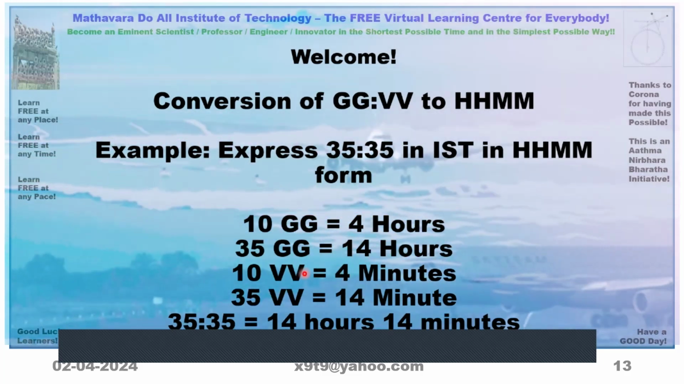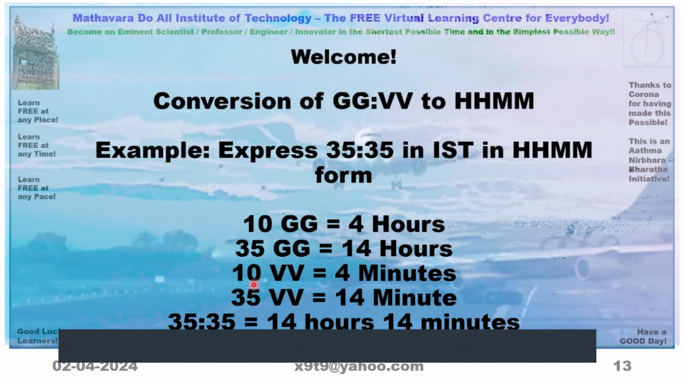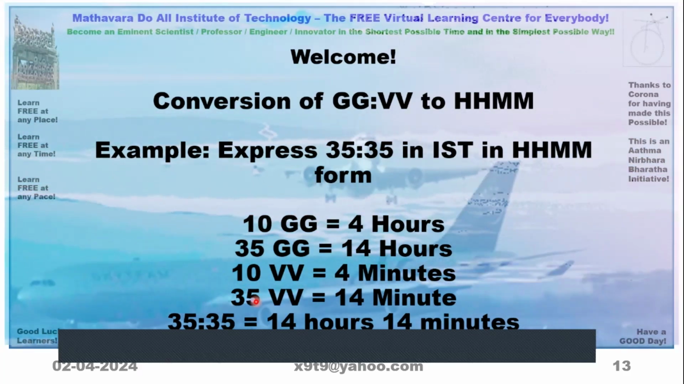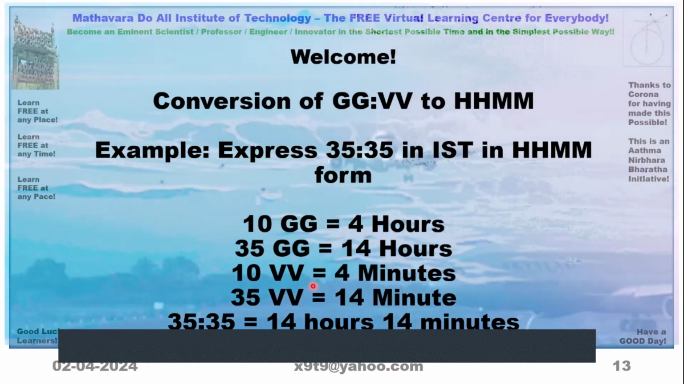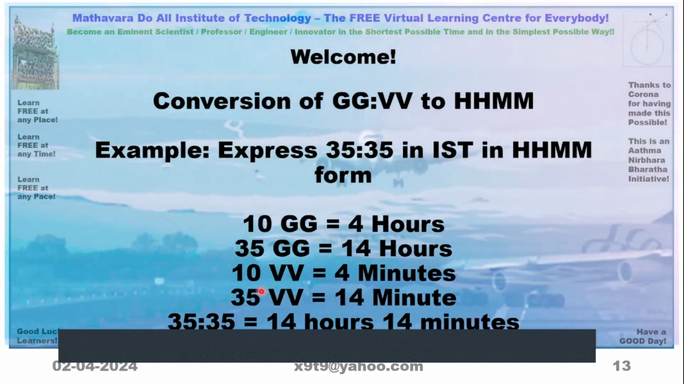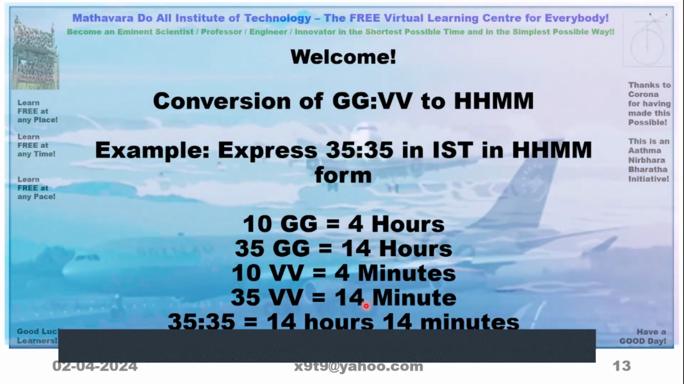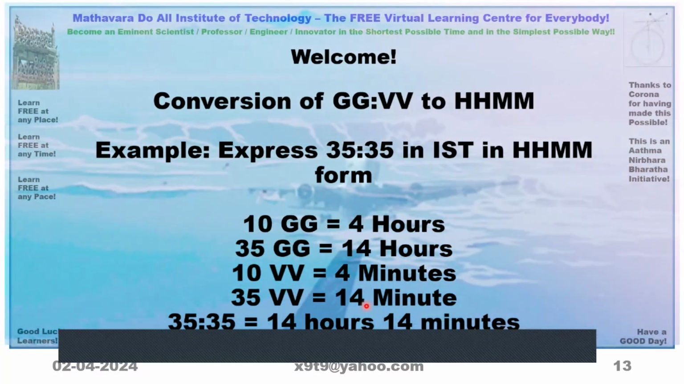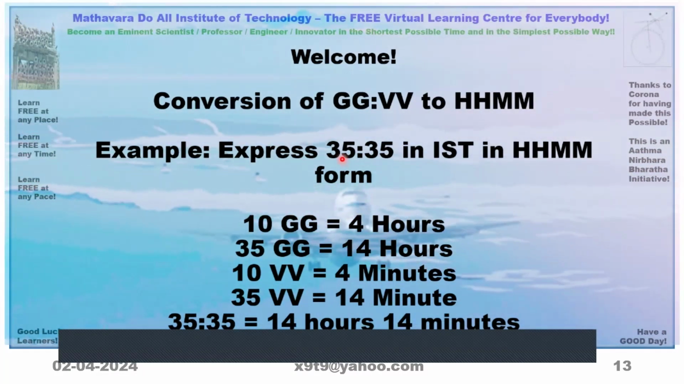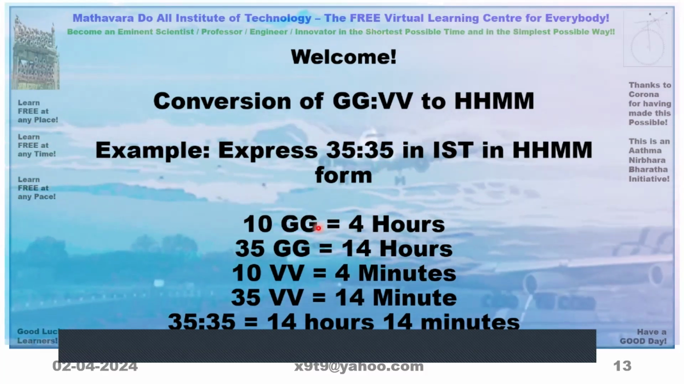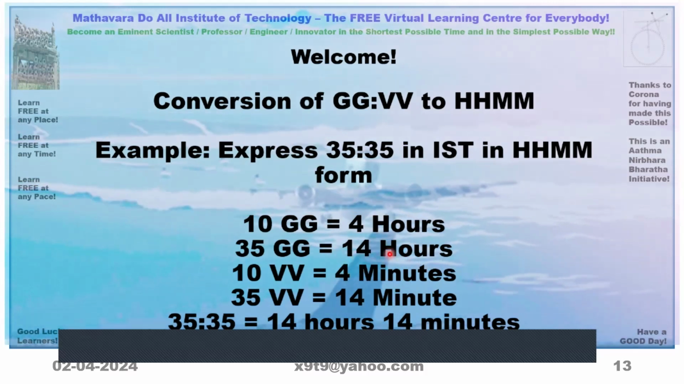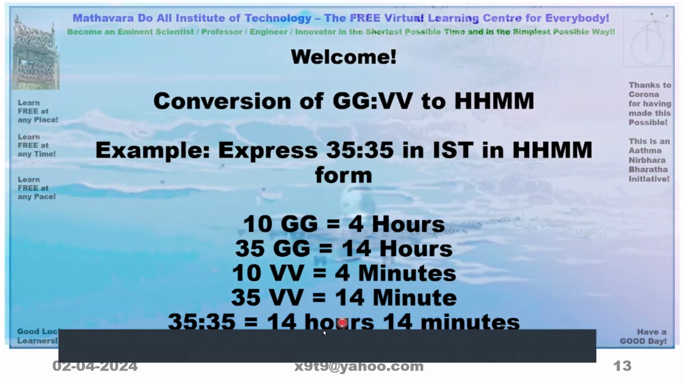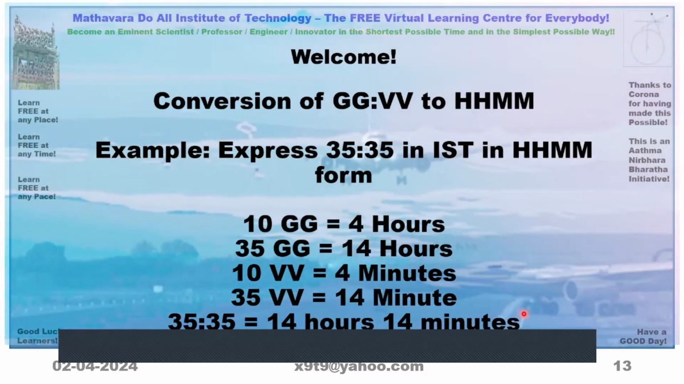So similarly, 10 vigalige is 4 minutes. Now we want for 35. So 20 is 8 minutes, 30 is 12 minutes. This is another 2 minutes. So it will be 14 minutes. So that means 35 galige, 35 vigalige become equal to adding both, 14 hours plus 14 minutes. So it is 14 hours, 14 minutes.